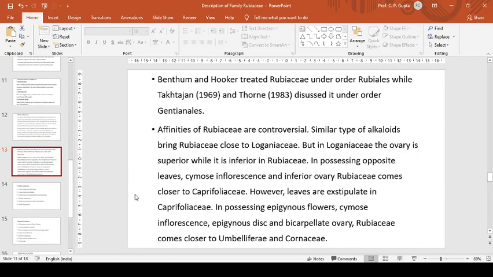In possessing opposite leaves, cymose inflorescence and inferior ovary, Rubiaceae comes closer to Caprifoliaceae. However, leaves are exstipulate in Caprifoliaceae. In possessing epigynous flowers, cymose inflorescence, epigynous disc and bicarpellate ovary, Rubiaceae comes closer to Umbelliferae and Cornaceae. So there are many views regarding the affinities of Rubiaceae.